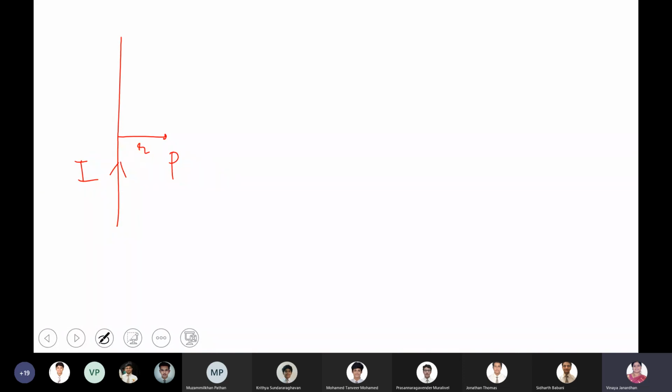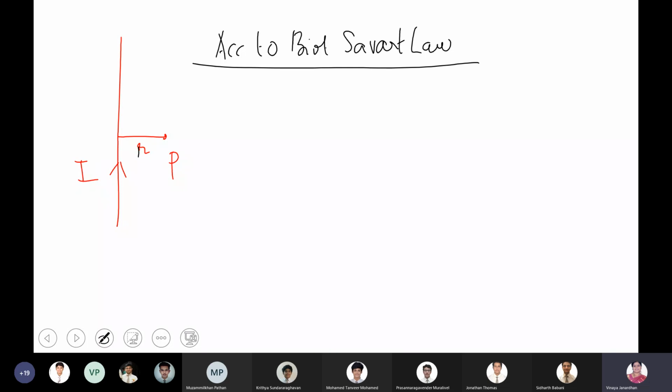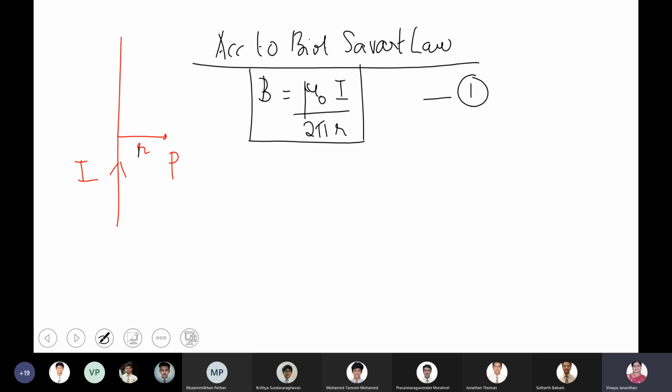According to the Biot-Savart law, we haven't derived it, but we have the formula: B is equal to mu naught I divided by 2 pi R, if the space between the current carrying conductor and the point P is filled with vacuum. So this is according to Biot-Savart law.